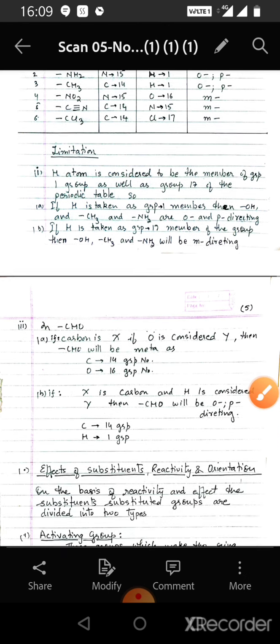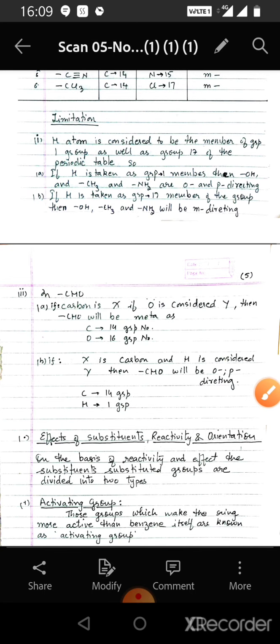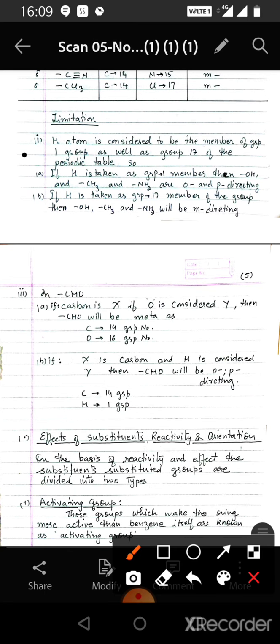This also has certain limitations, because if we see the position of hydrogen, it is quite ambiguous in the periodic table, as it is considered to be a member of the first group as well as a member of the 17th group in the periodic table. So if hydrogen is taken as a member of the first group, then OH, CH3 and NH2 are ortho and para directing. But if we consider hydrogen as a member of the group 17, then the OH, CH3 and NH2 groups will be meta directing.